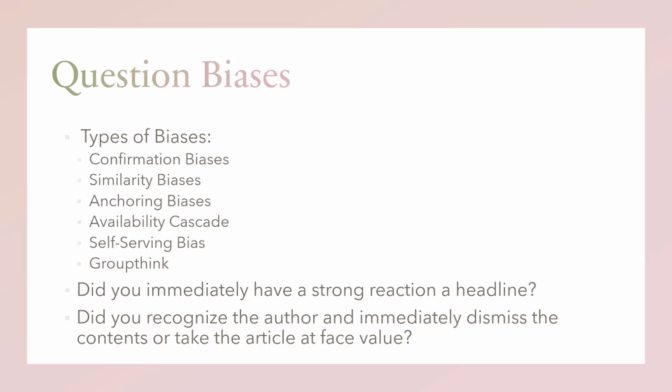Anchoring bias is the tendency to rely too heavily on, or anchor into, one piece of information over another when making decisions. Usually, we anchor into the first piece of information acquired on our subject.